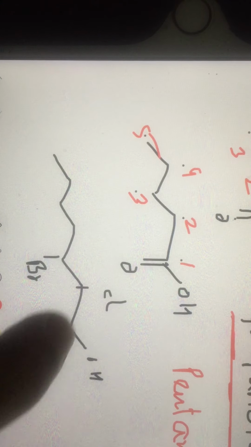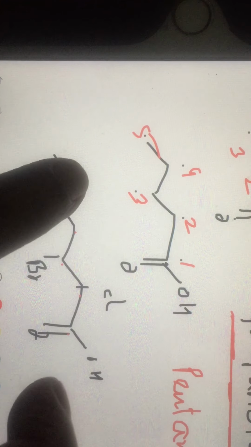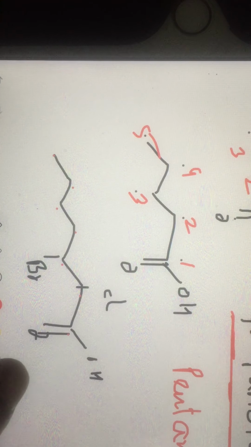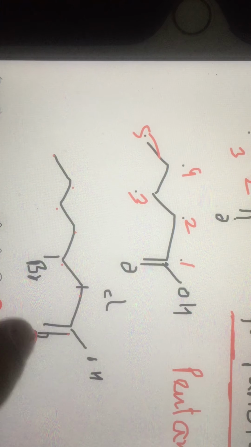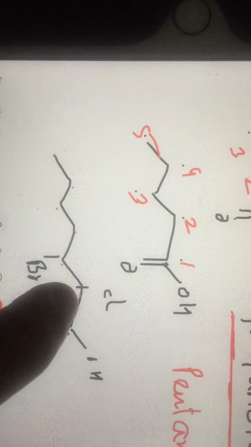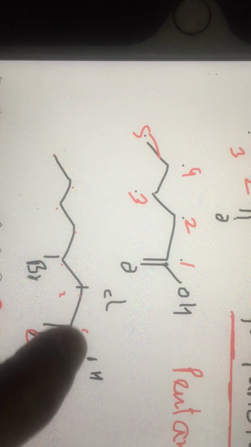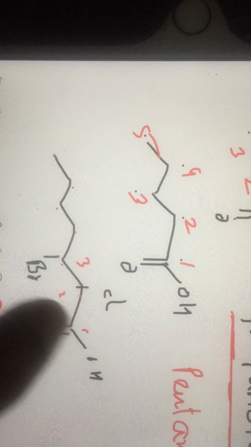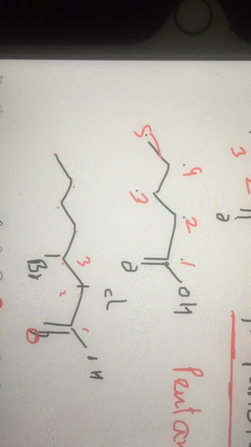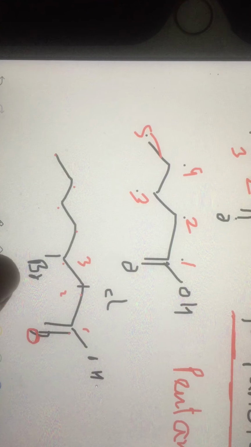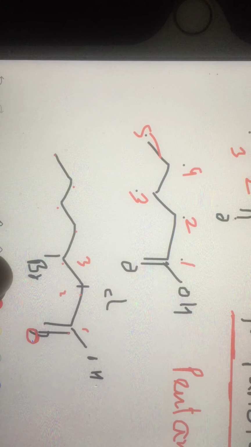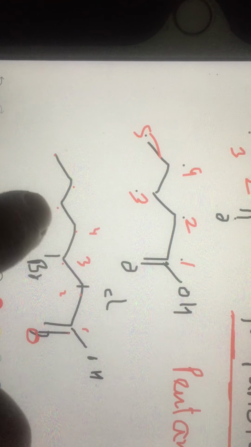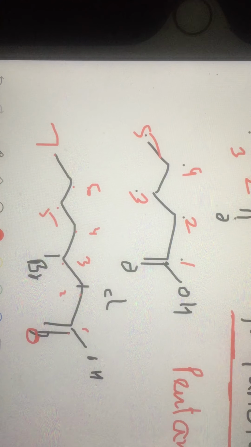Look at this compound. This compound has 1, 2, 3, 4, 5, 6, 7 carbons. So it is heptanoic acid, COOH is there. On the second carbon there is chloro. On the third carbon there is bromo. So this compound must be called 3-bromo, because in alphabetical order Br comes first, 3-bromo-2-chloroheptanoic acid, because it has 7 carbons.